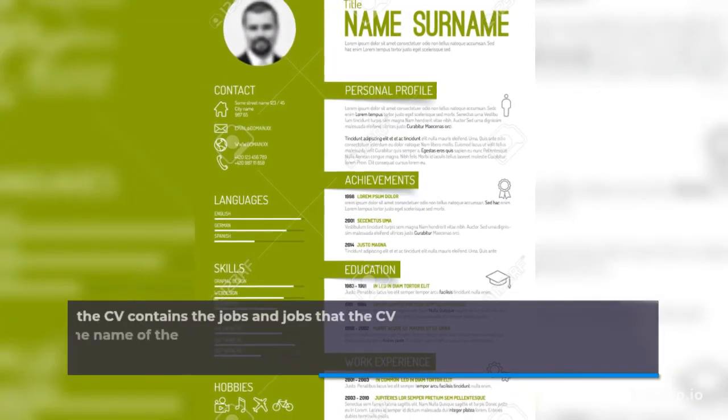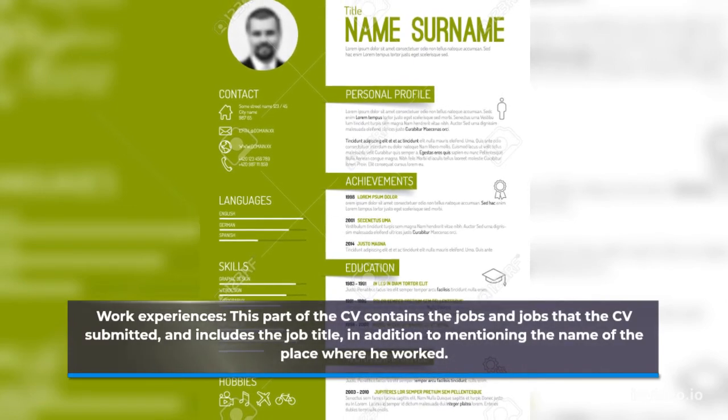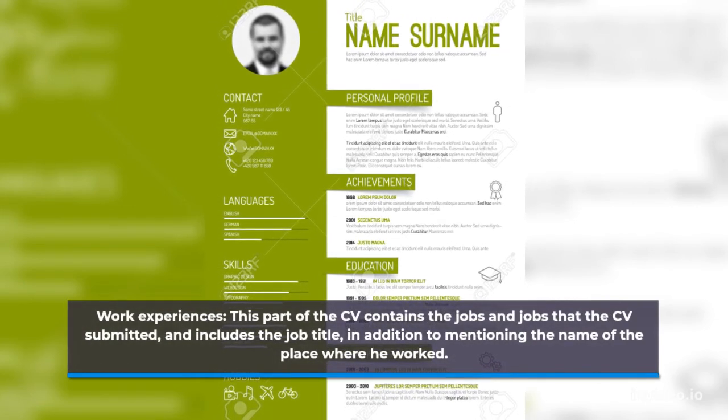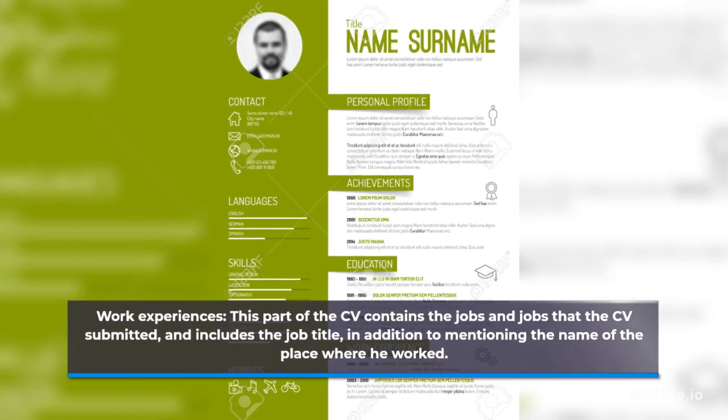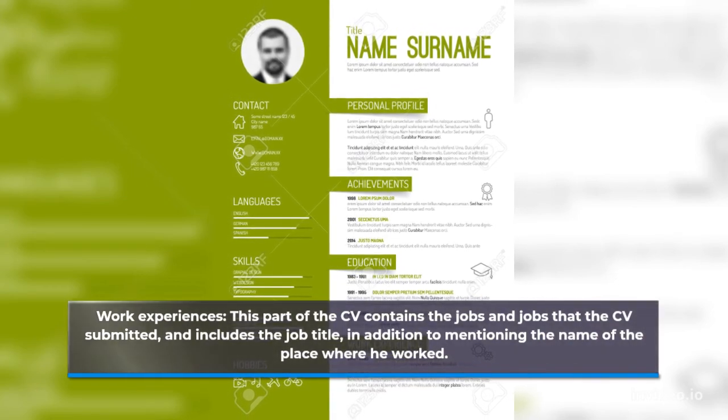Work experiences. This part of the CV contains the jobs that the applicant held, and includes the job title, in addition to mentioning the name of the place where he worked. Education. This part is one of the most important parts of the curriculum vitae, where the applicant's academic degree must be listed, in addition to the name of the major, the start and end date for obtaining the degree, and the academic average. Hobbies and interests.